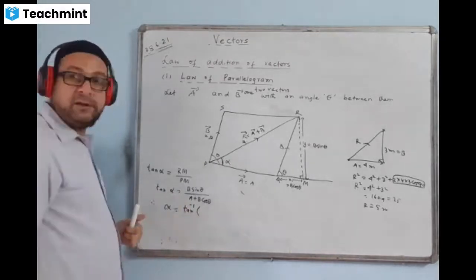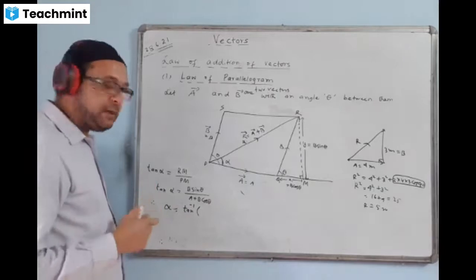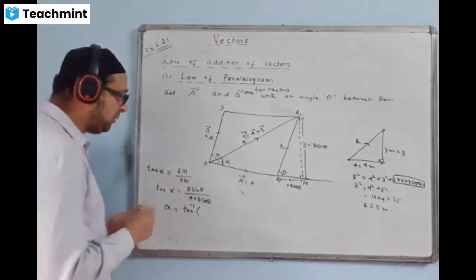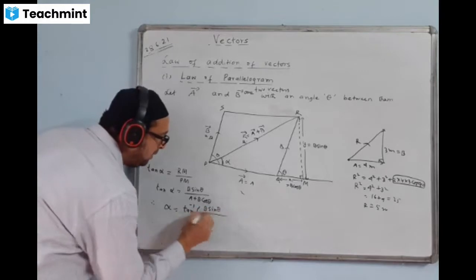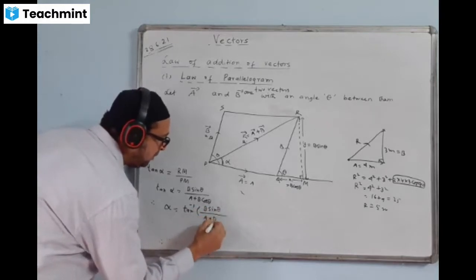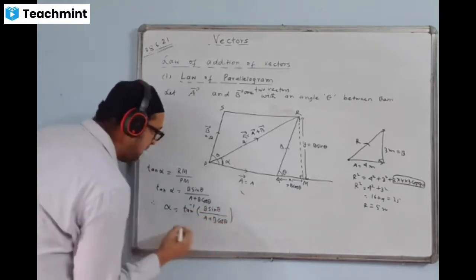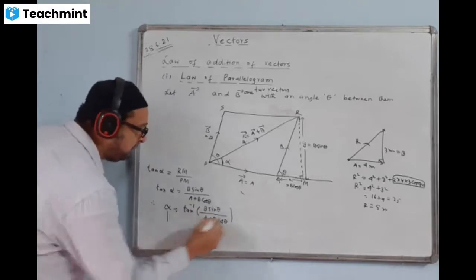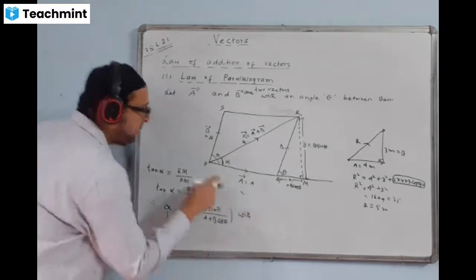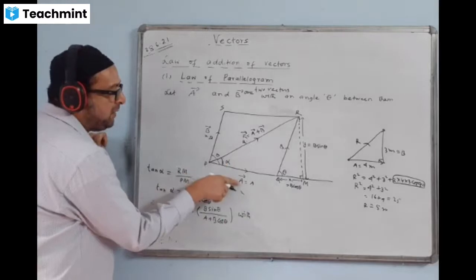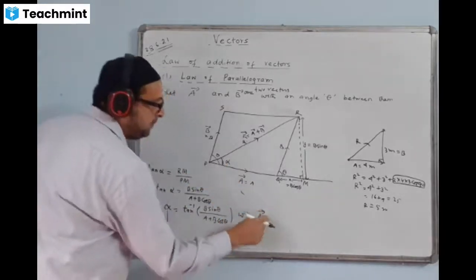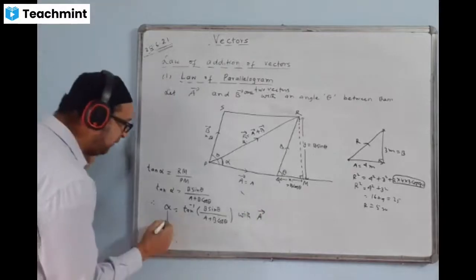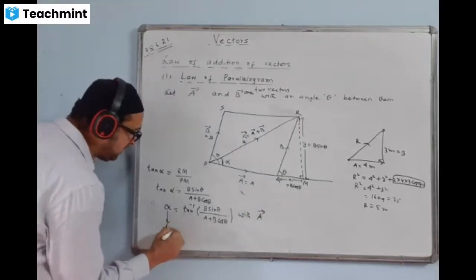This value you have in your calculator. You can use this in the calculator and find the value in degrees, okay? And this will give the direction, right? Like this: B sin theta by A plus B cos theta. This alpha is the angle with which vector? With the vector A. Alpha determines the exact direction.